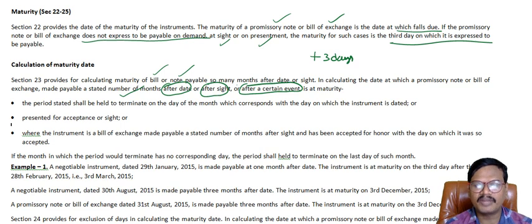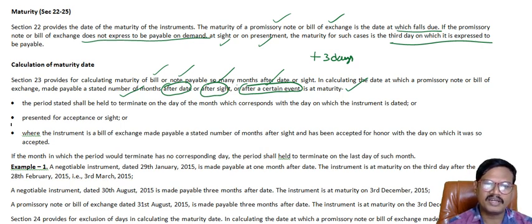If the instrument mentions that it is payable after date, after sight, or after the happening of a certain event, then that is the date of maturity.